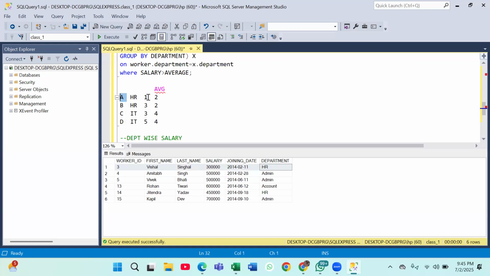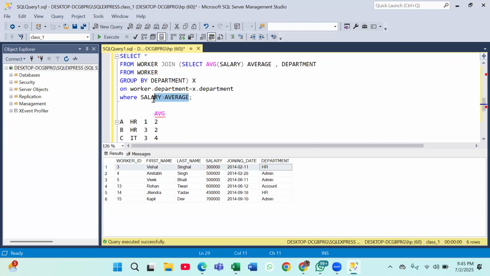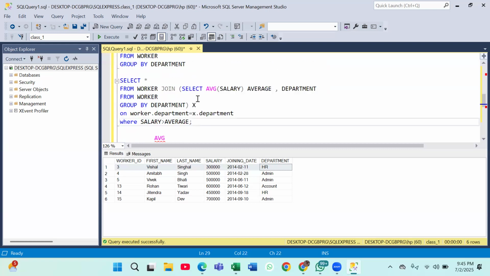Are you able to get that? Now I'm just comparing that my salary should be greater than average salary. Is this clear with you? Salary is from which table? Salary is from the worker table. Average is from which table? Average is from my inner query, which is my X now. Is this thing clear with everyone now? Do let me know if you are able to understand the syntax. Have a look and do let me know, please.